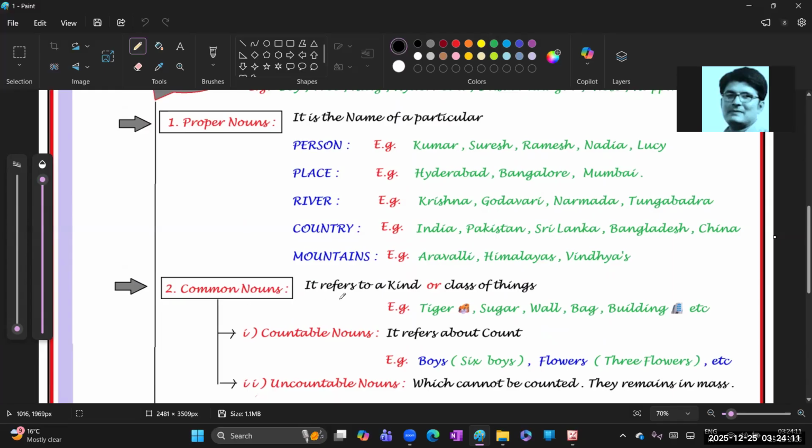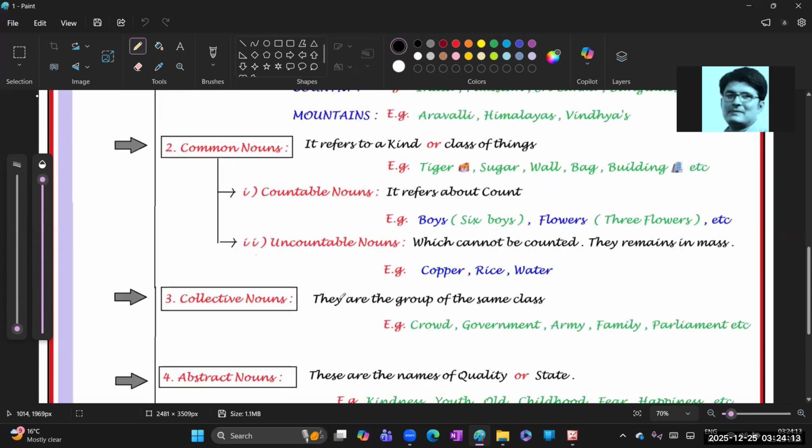Okay, chalo. Next, the second one, common noun. So what is a common noun? It refers to a kind, otherwise a class of things. Once again, common nouns refer to a kind or a class of things, like a tiger. See, I gave the example of a tiger.